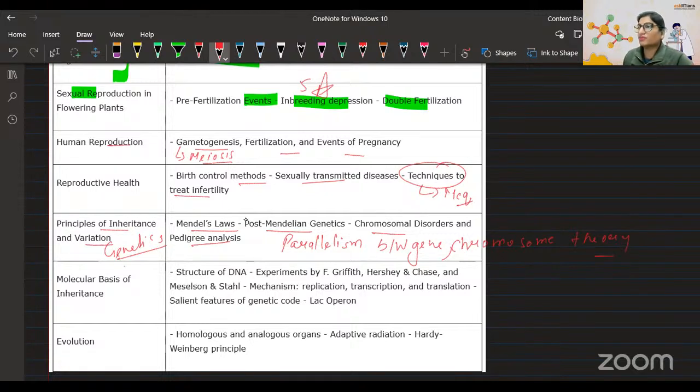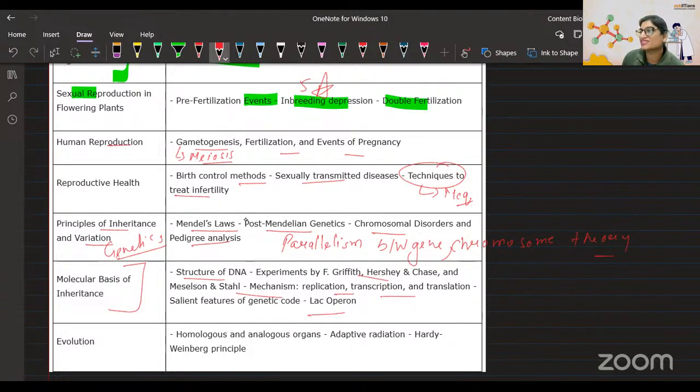After that, from molecular basis: structure of DNA, the experiments of Griffith, Hershey and Chase, all the experiments. In short, the experiments to prove DNA as the genetic material, and how DNA replication happened, which is the semi-conservative method. That topic is also very important. Replication, transcription, translation, and lac operon.